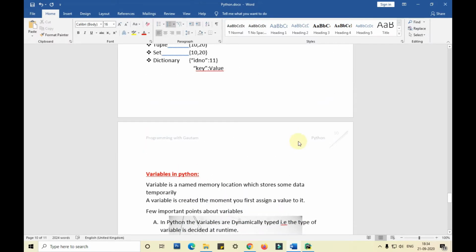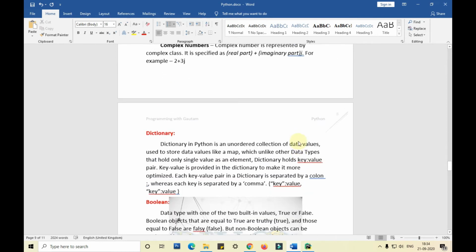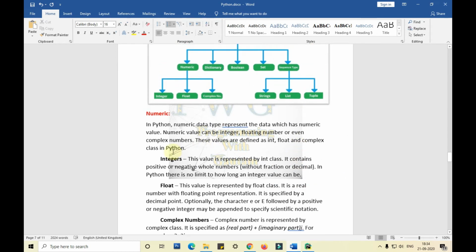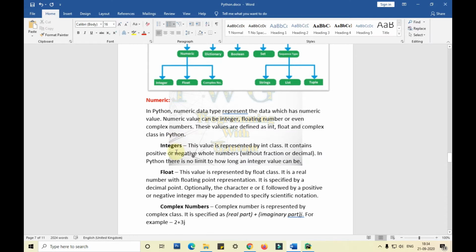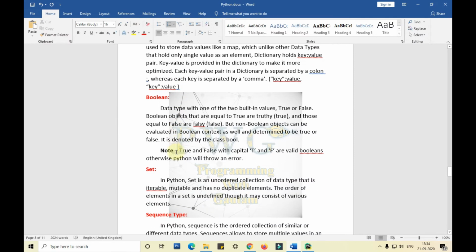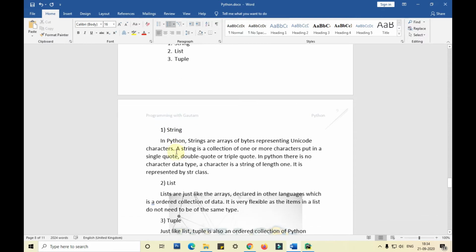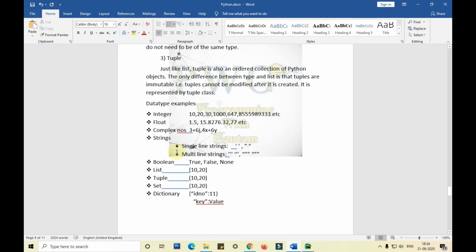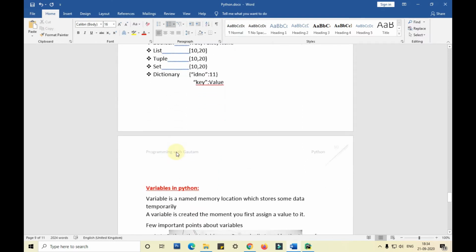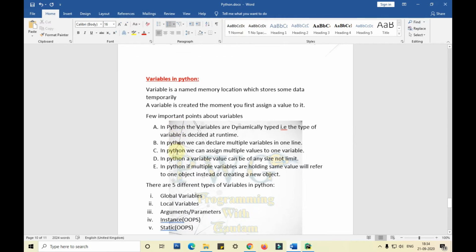So in the previous video, as you have seen, I told you about data types and explained each and every data type. That is numeric data types, in which we have three different types: integers, float and complex numbers. And I have also told you about the dictionary, boolean, set, and sequence types, that is strings, tuple, list, etc. I also explained how to print any particular year's calendar in just 9 lines of code in yesterday's video. So now let's proceed with variables today.